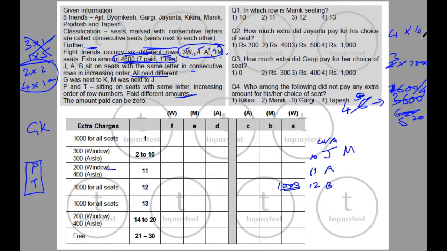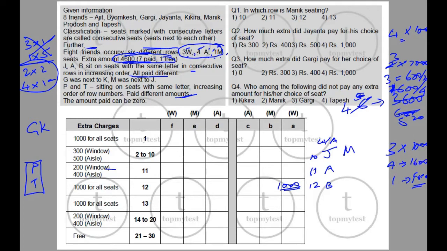If I have 4 people with 1000 rupees, you have 3 people with 600 rupees, which means on an average 200 each. Okay, on an average 200 each, but that will not be possible because all 3 cannot be sitting over here. There are not enough people. So we basically know there are 3 people who pay 1000 rupees each, and the remaining 4 pay 1600. One person is free.